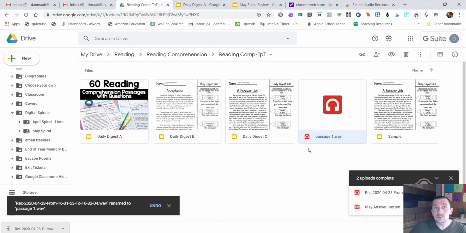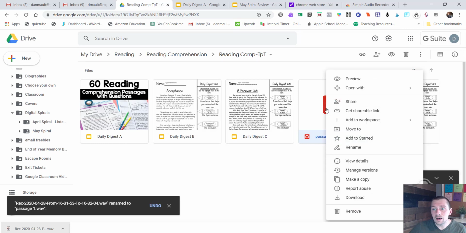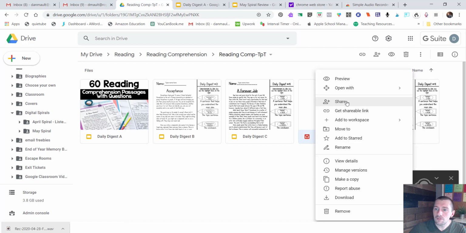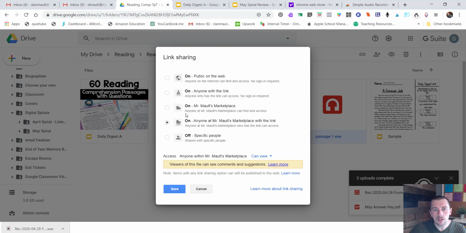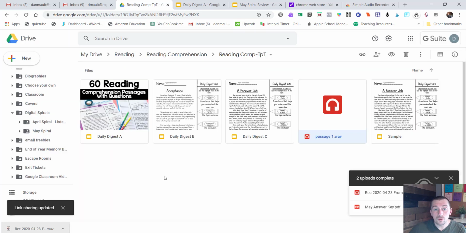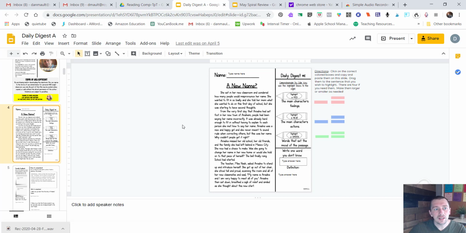One of the more important things that you do right now is change the share settings on that audio file. So I'm going to right click the audio file and do share. And this is super important. You want to make sure that you set it so anyone with the link is going to be able to listen to that. So you change that, save, and we are good to go. All right, so that's super important. If you don't do that, then you're going to get those requests in your email that say, this person wants to access this file, and it's going to be a nightmare for you, especially if you're sharing it with a group of kids.